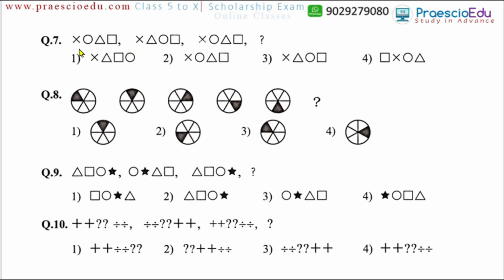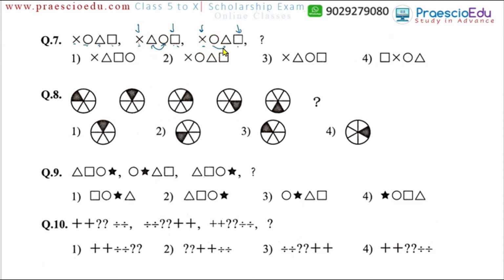Now question number 7: this cross, then circle, then triangle, and then square. If you see, the triangle and the circle, these two are interchanging, but the cross and the square, these two terms are always fixed. Respectively, cross and square are from the left side first and the end, and interchanging happens only in these two symbols.